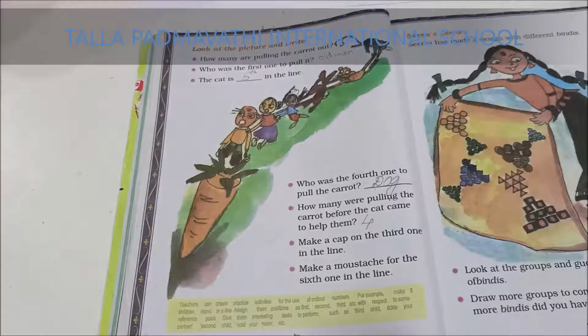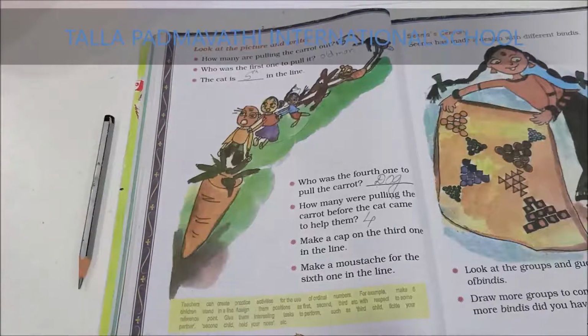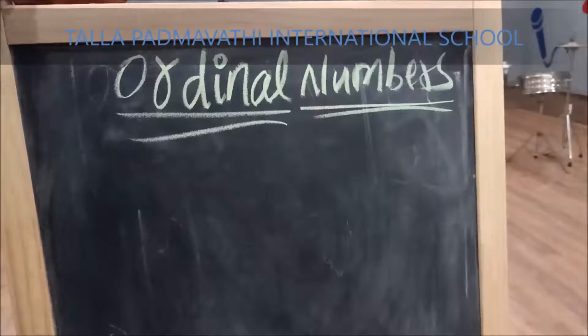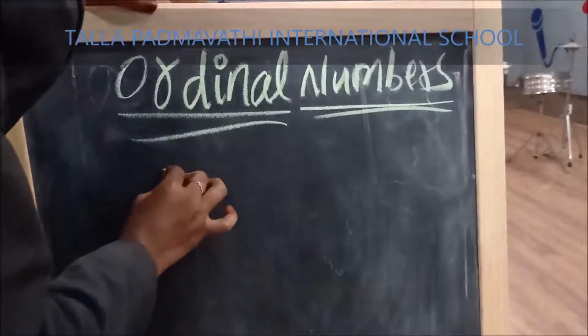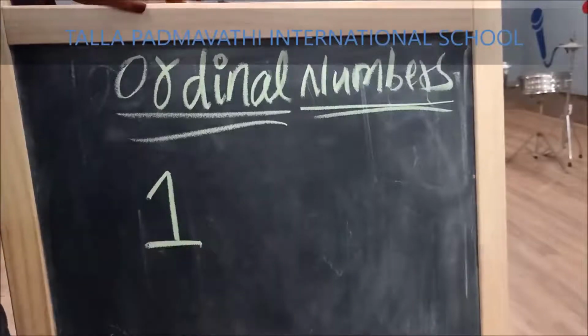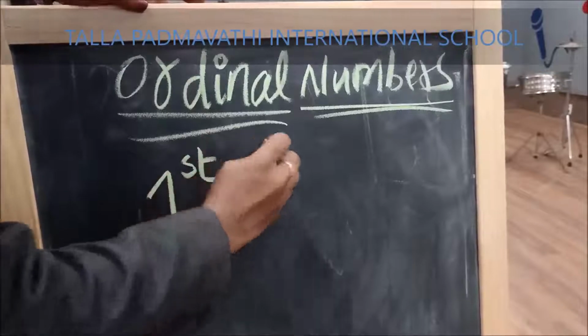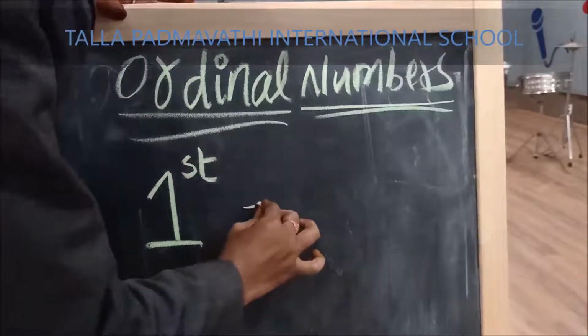Now let us see how to write ordinal numbers. First, 1, to the top, ST. First.